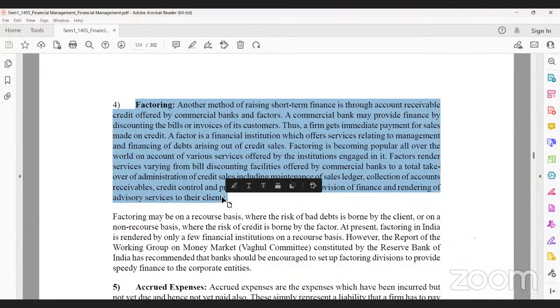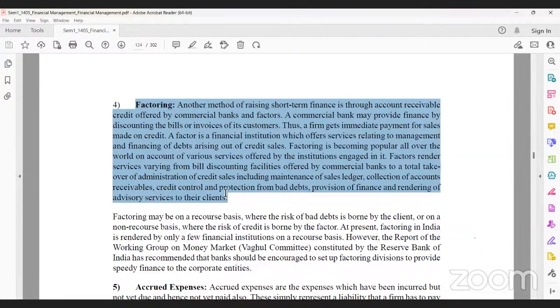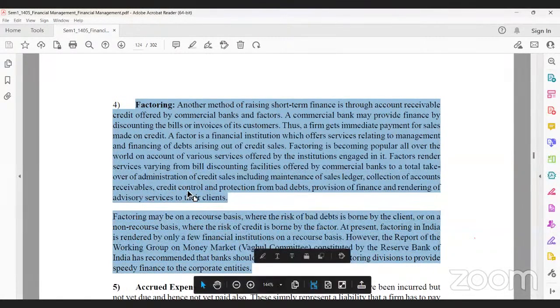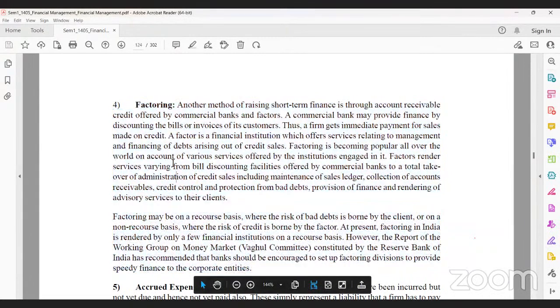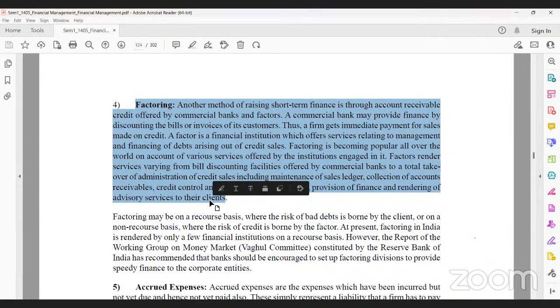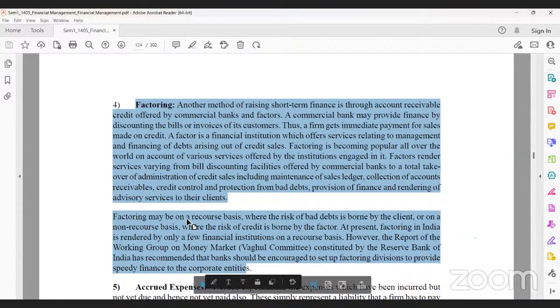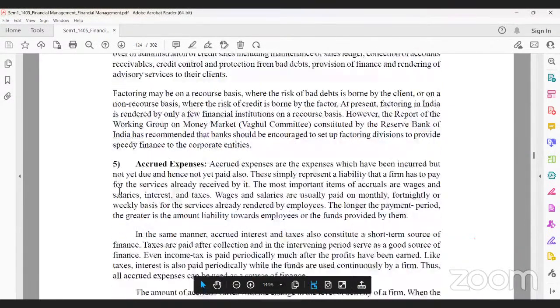If the receivable is 1 year or 18 months, factoring is very popular nowadays in emerging countries like India. It is one of the sources, right? First, the company will receive the amount. If it is a credit sale, the company will receive the amount, but they sacrifice some percentage as commission. But still, factoring is one of the major sources of finance to companies.